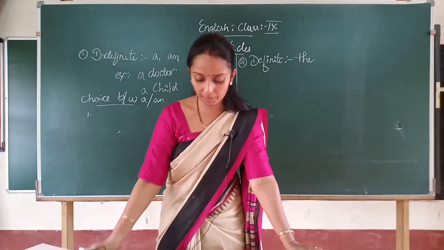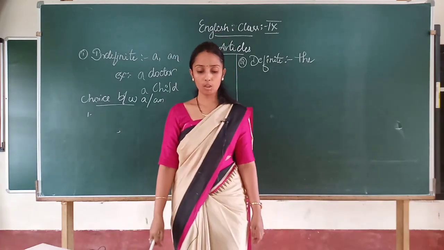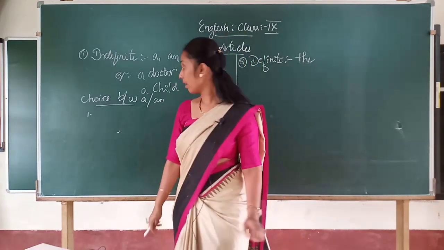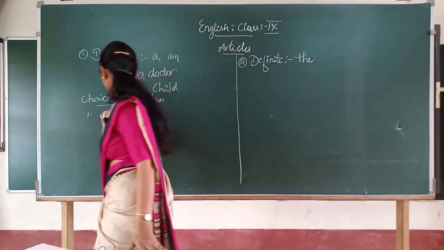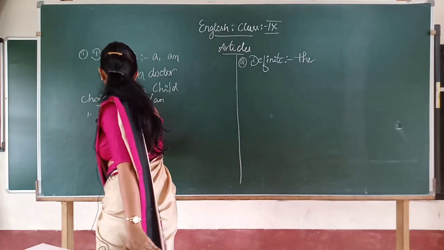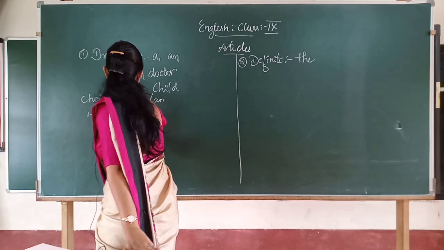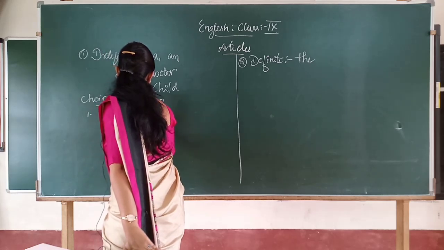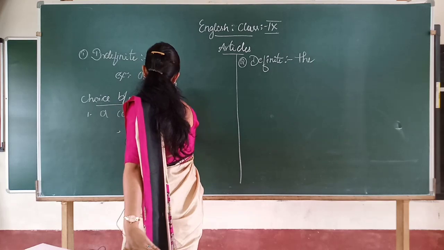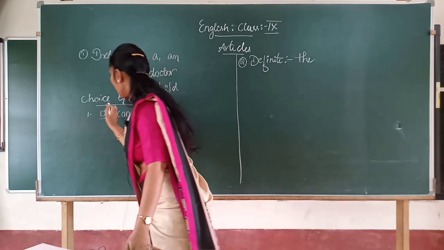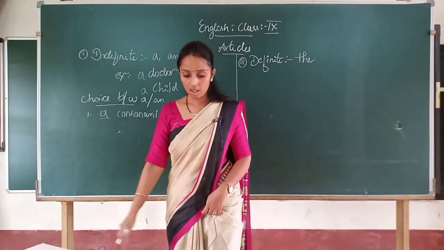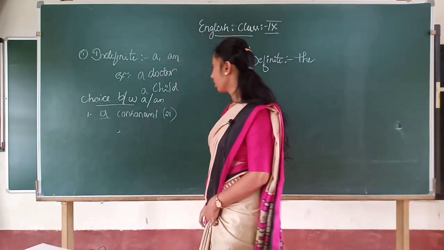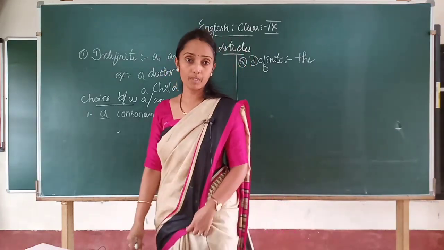A is used before words beginning with the consonant sound. So the letter a can be used in front of a consonant sound. Consonant sound you know, right?